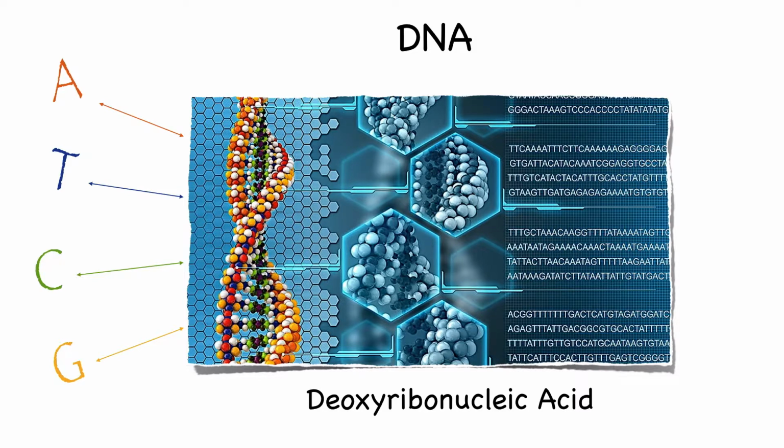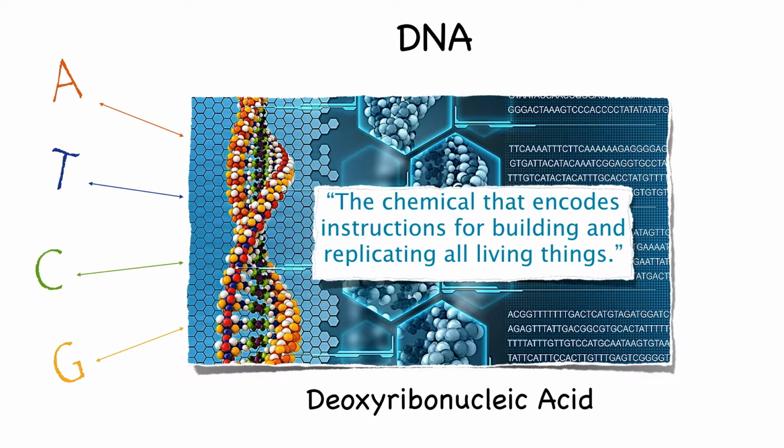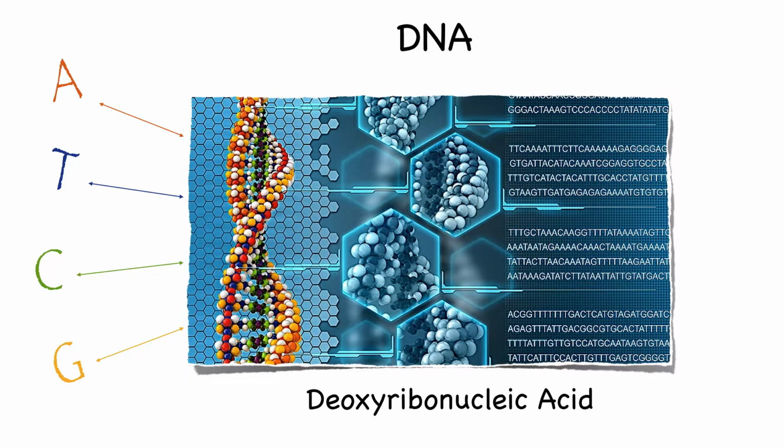DNA has become so well known from the news, TV crime shows, and movies. It's the chemical that encodes instructions for building and replicating all living things. This complex chemical, illustrated here in our slide, is like a ladder that has been twisted, and it contains what scientists call nitrogen bases: adenine, thymine, cytosine, and guanine, represented by the four letters there on the left, A, T, C, and G. Now don't worry about all the scientific stuff about nitrogen bases. All you need to remember here, for the purpose of this course, are the four letters A, T, C, and G.